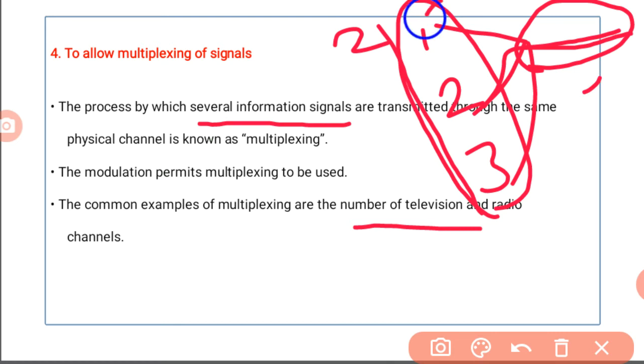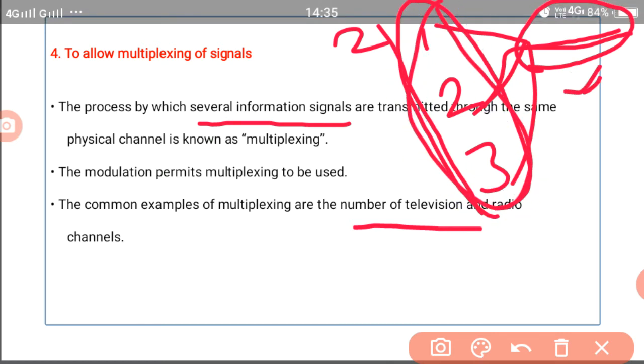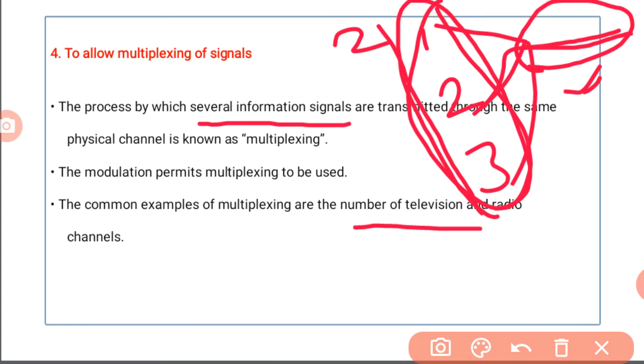This way of multiplexing is made possible by modulation. So the best example of multiplexing of signals is the number of television and radio channels at a time based on frequency. We get the particular frequency range of signal at the receiver end.